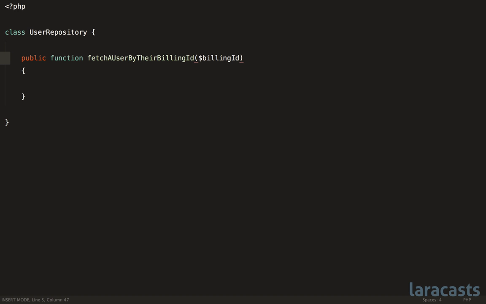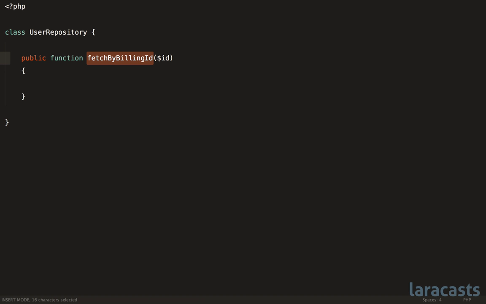That's too verbose, but maybe we could do something like this instead. Fetch by billing ID. Now, because we're referencing billing ID within the method name, if you want, you could even shorten the variable name down to ID, since it's obvious what that refers to in this situation. But that one would be up to you. Now, yes, we have a few more characters, but we're doing a much better job of describing and illustrating the public API here.